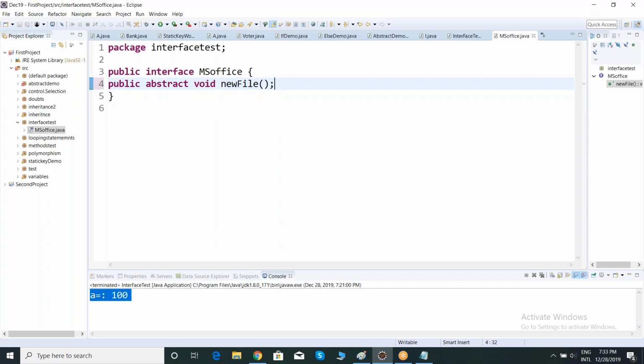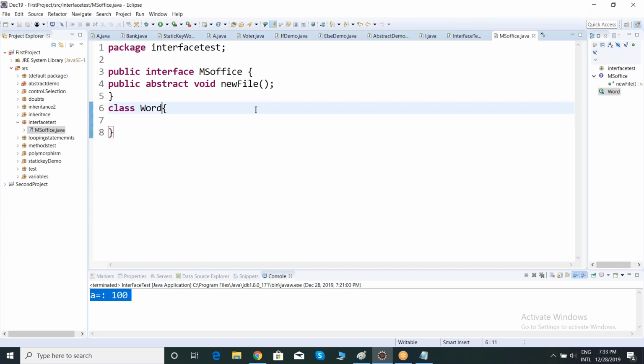Now observe it. Now here, let me take a class called public class. My class name is word class. Now here I can make a relationship between my interface and class. How do we make a relationship between two classes, team? Extends, the keyword extends. Exactly. Inheritance. Exactly. There is a concept called inheritance. So we can make a relationship between two classes by using a special keyword called extends.